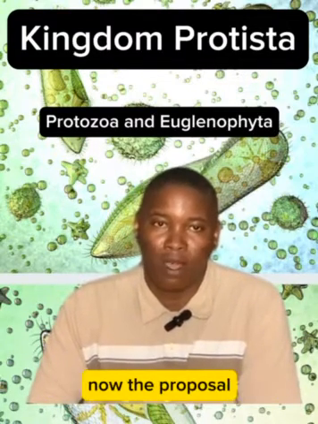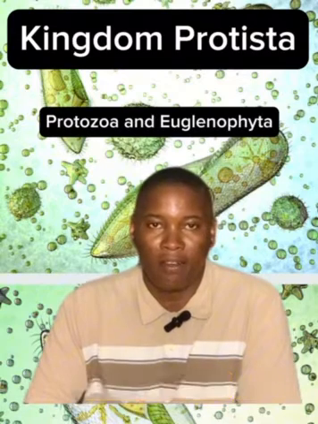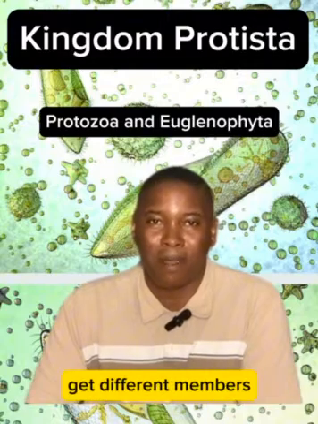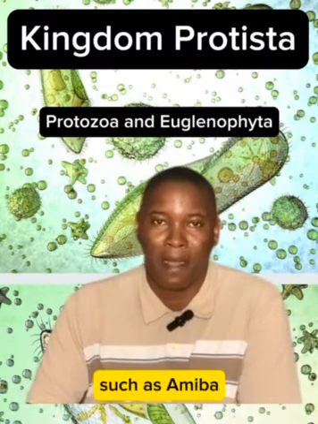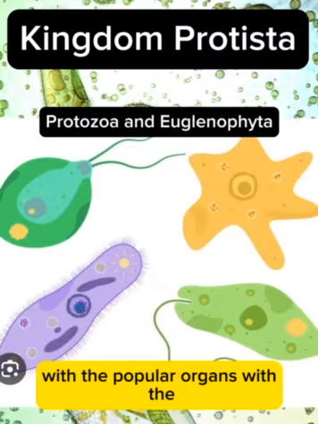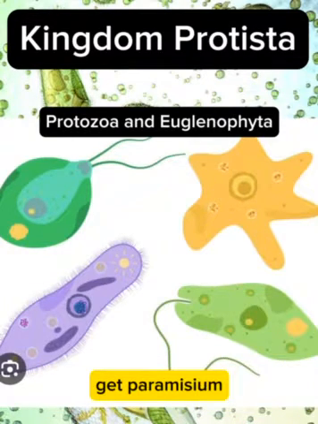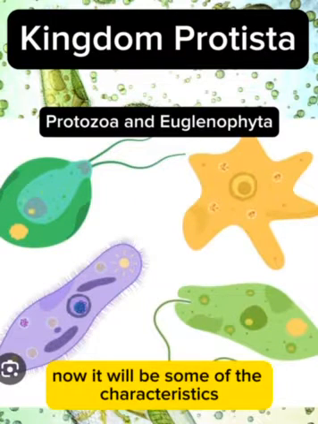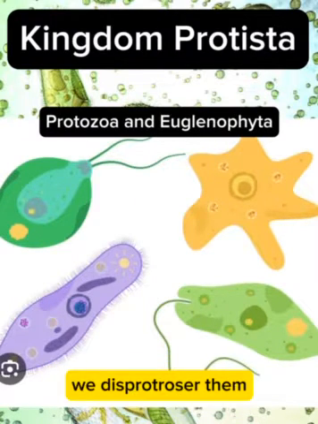Now, the Protozoa, if you come for the phylum Protozoa, for that phylum, we get different members wey dey the phylum, such as amoeba. Amoeba na the most popular guy wey dey there, popular organism wey dey there. Apart from amoeba, we get paramecium, and we also get trypanosome. Now, wetin be some of the characteristics wey dis protozoa dem dey get?